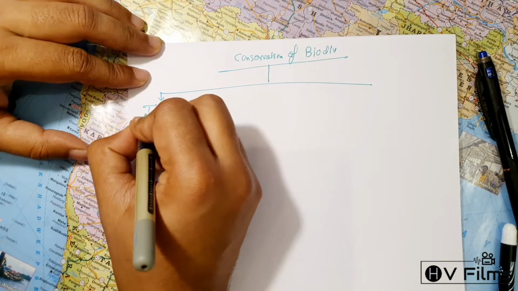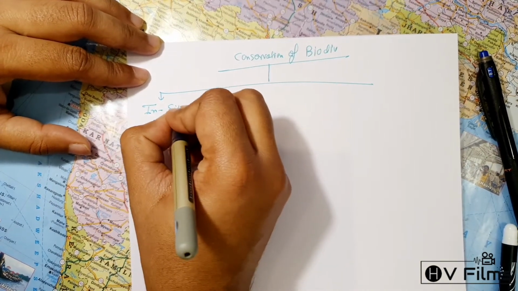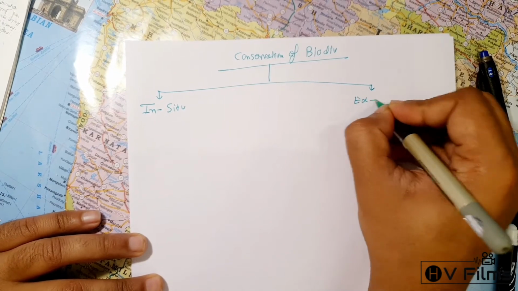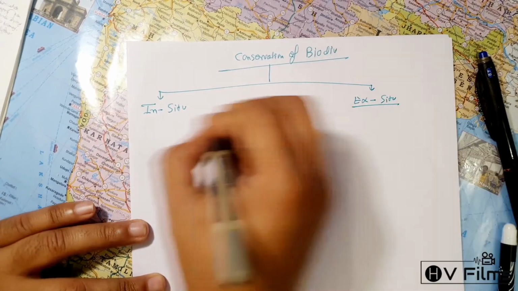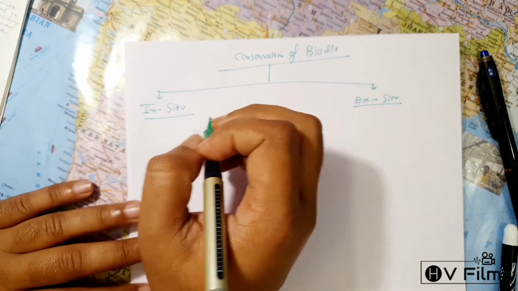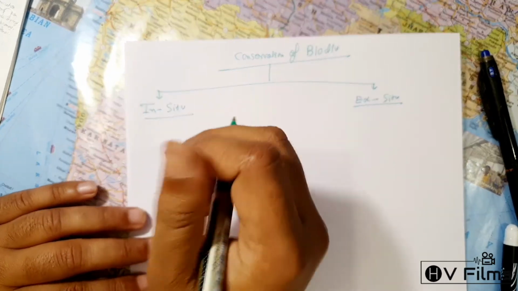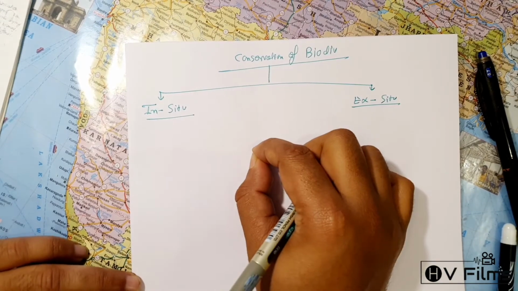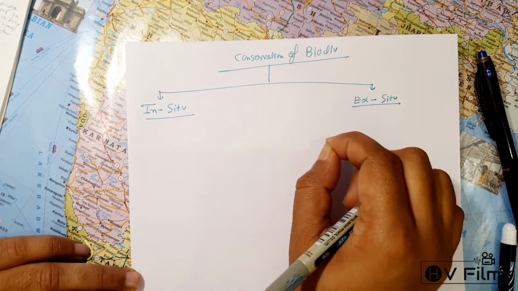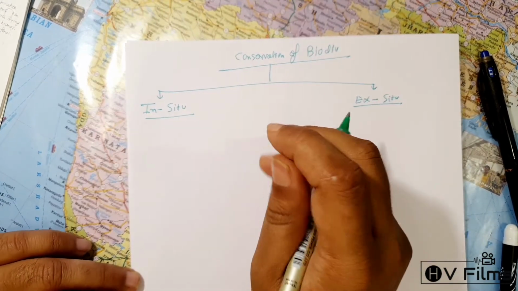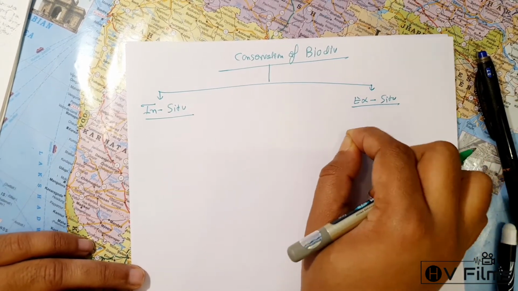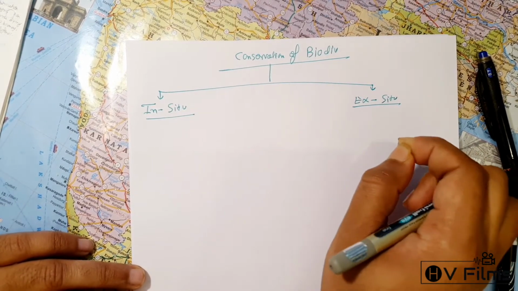The first one is what we call in situ, and the second one is what we call ex situ conservation. In situ conservation means that you are conserving the biodiversity at its original place. You are not creating anything artificial for them, you are not relocating them. Whereas ex situ means that you are relocating, you're not doing conservation at its original location.